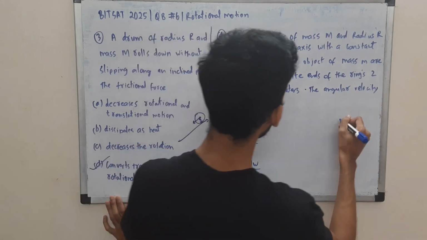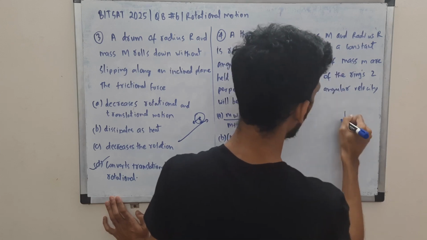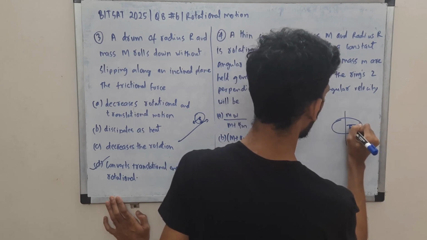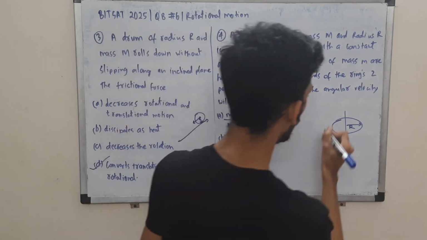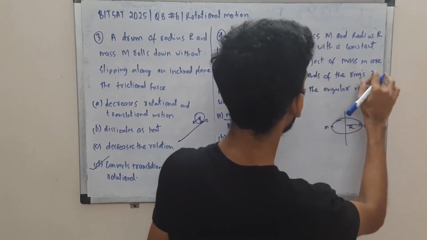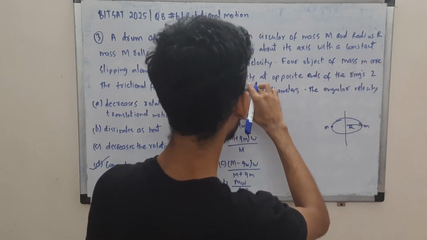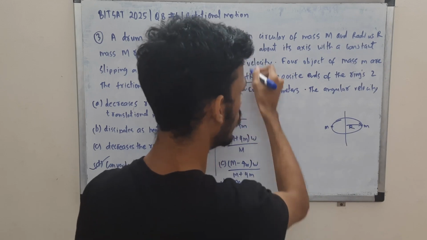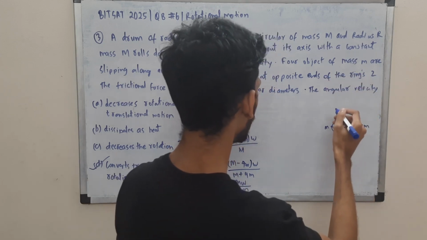Here we have a circular ring, I believe. This should be a ring of mass capital M and radius R. Here we are adding 4 masses m on the perpendicular ends, right? 4 objects of mass m are held gently, that is a key word over here, gently, at opposite ends of the ring.